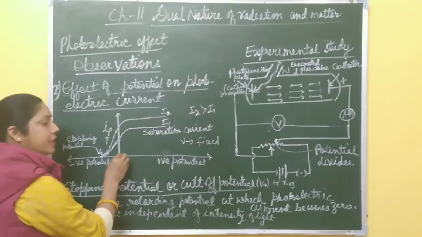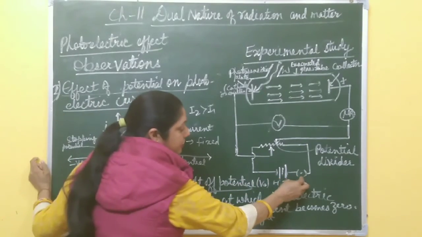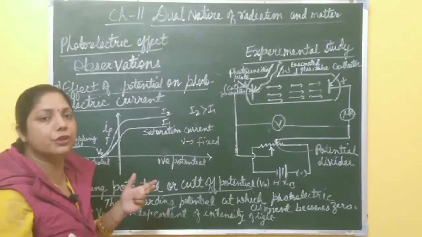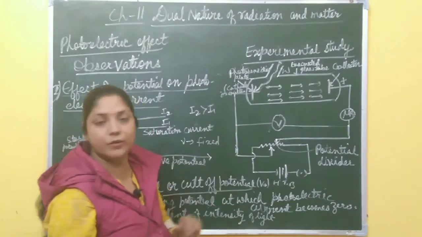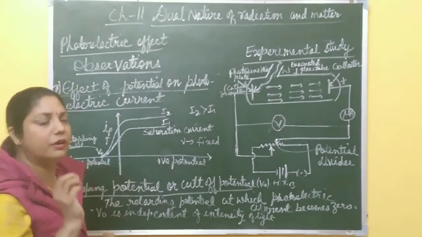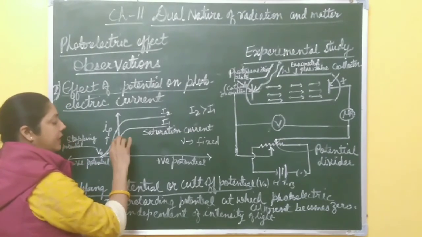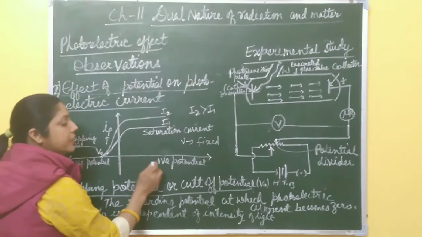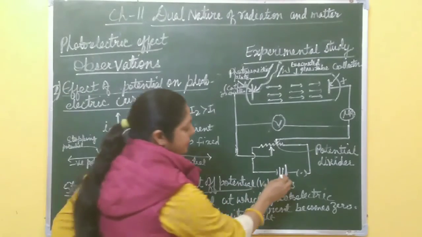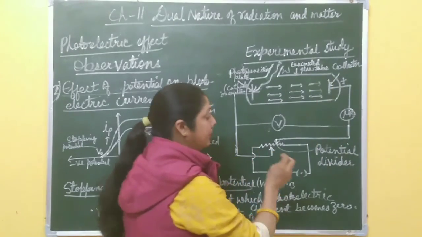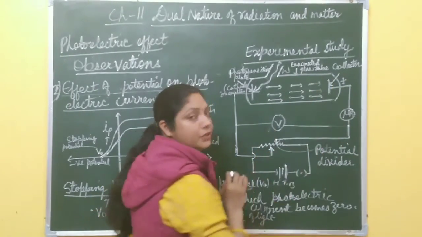Initially, when potential is zero, when this key is open, then what happens? Due to the random motion of electrons inside this evacuated glass tube, there is some small amount of current. So here at zero potential, suppose current is there. Now if we increase the positive potential, the positive terminal of this battery is connected to this collector, so you are providing positive potential.